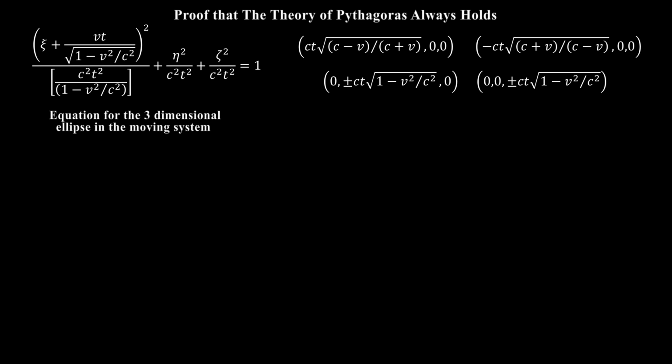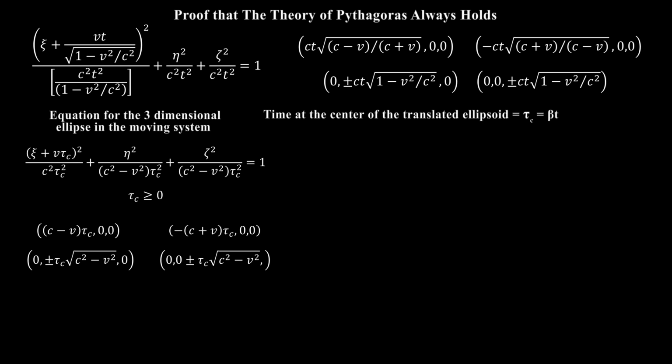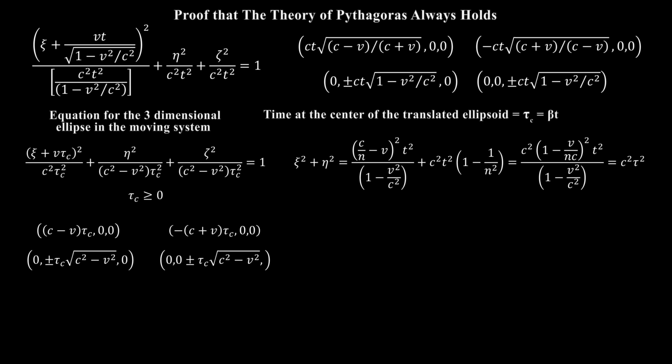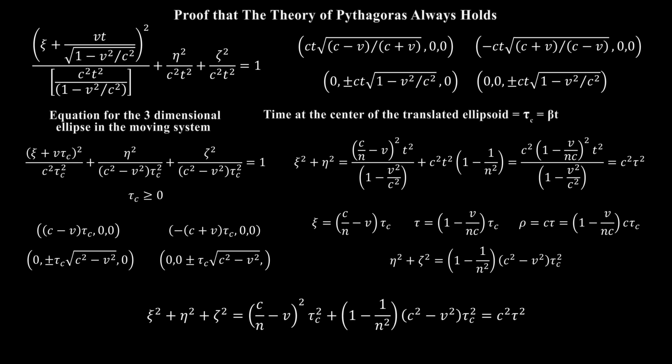Here they are. Denote the time at the center of the translated ellipsoid by tau sub c. Then, by the Lorentz transformation, it is given by this expression. Then the equation of the ellipsoid is given by this expression, and the intercepts are then these. What about the theorem of Pythagoras? It gives this expression for the ellipse. Using the time tau sub c at the center of the translated ellipsoid gives these equations, from which it is easily seen that this expression results. So the theorem of Pythagoras always holds.